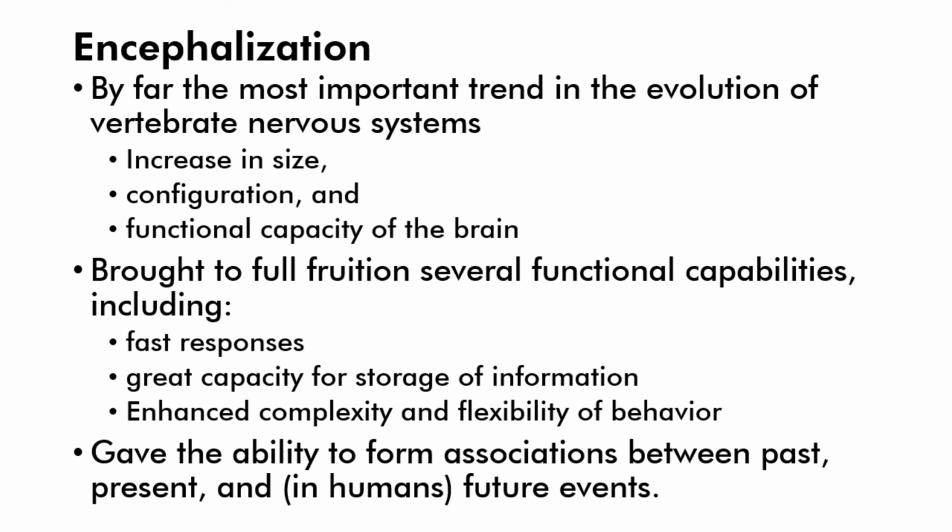Encephalization is by far the most important trend in the evolution of vertebrate nervous systems. It features the increase in size, configuration, and functional capacity of the brain. It brought to full fruition several functional capabilities such as fast responses, great capacity for storage of information, and enhanced complexity and flexibility of behavior. They gave the ability to form associations between past, present, and in humans, future events.